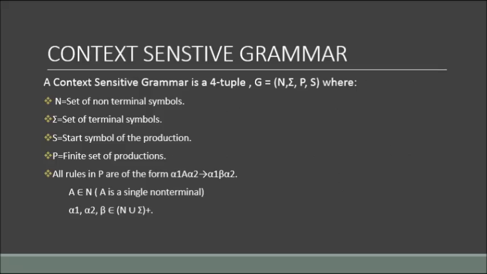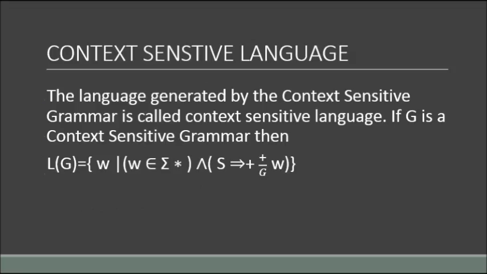Now moving on to context-sensitive grammar. A context-sensitive grammar is a four-tuple system, G equals N, sigma, P and S, where N is a set of non-terminal symbols, sigma is a set of terminal symbols, S is the start symbol for the production, and P is a finite set of productions. The language generated by a context-sensitive grammar is called a context-sensitive language.